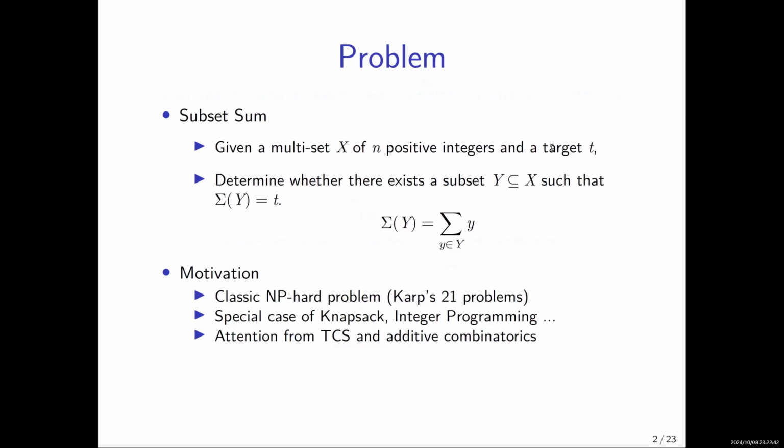So we studied the classic subset sum problem. In this problem, given is a multiset of n positive integers and the target T. Our goal is to decide whether there exists a subset Y whose sum is exactly T. In other words, we want to know whether T can be hit by subset sums.